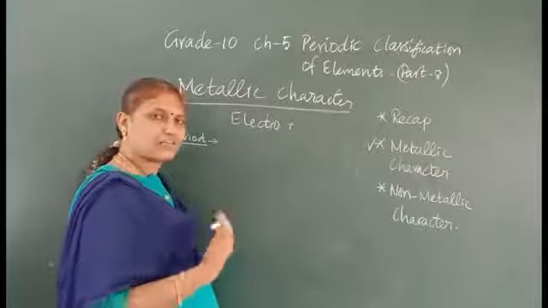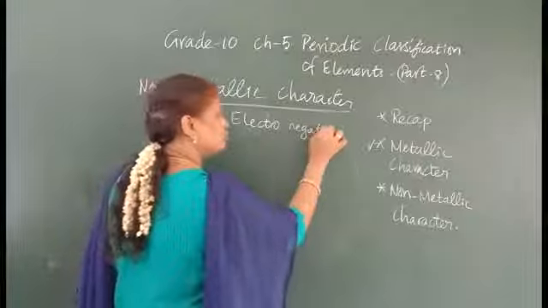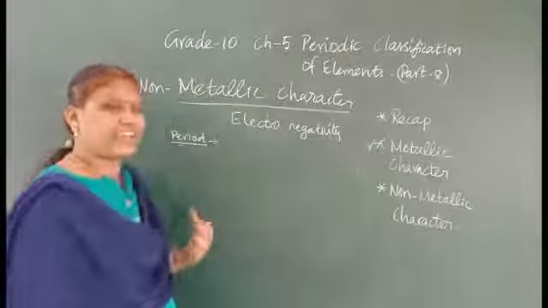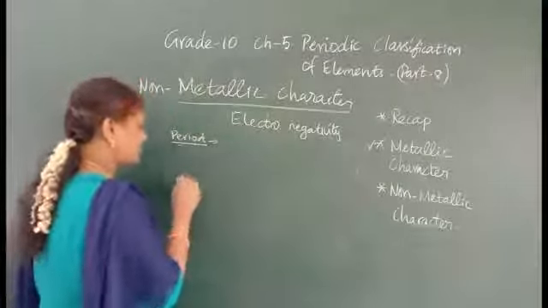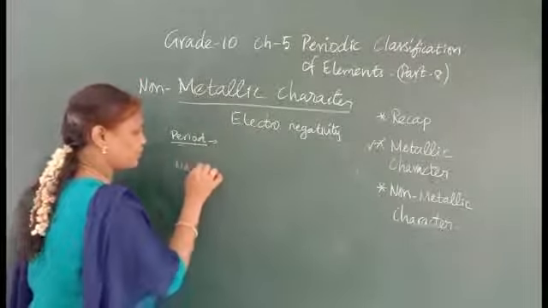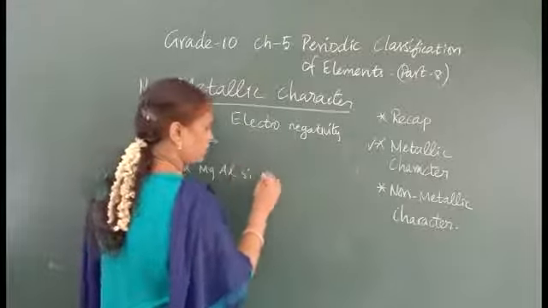Electron affinity is for metals; electronegativity is for non-metals. So, gaining electrons. When you see this, we have seen sodium, magnesium, aluminium, silicon,